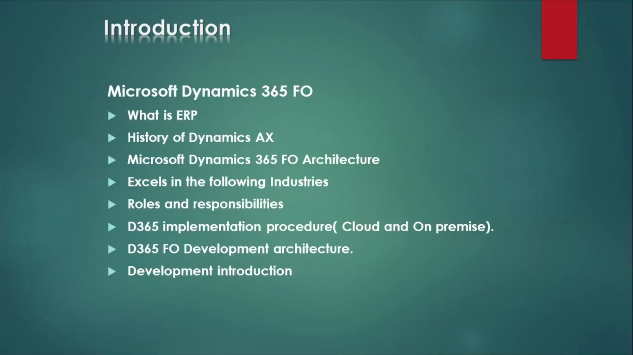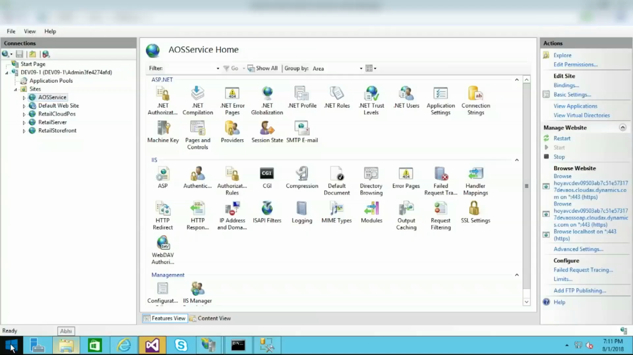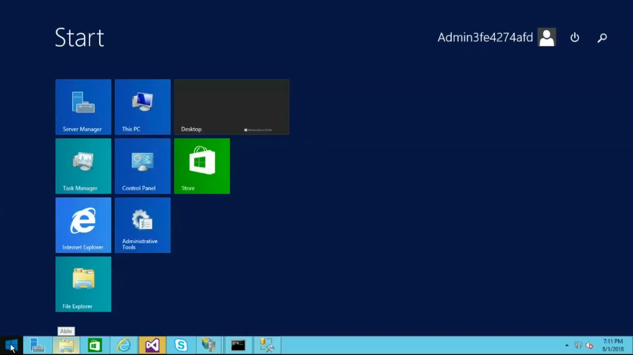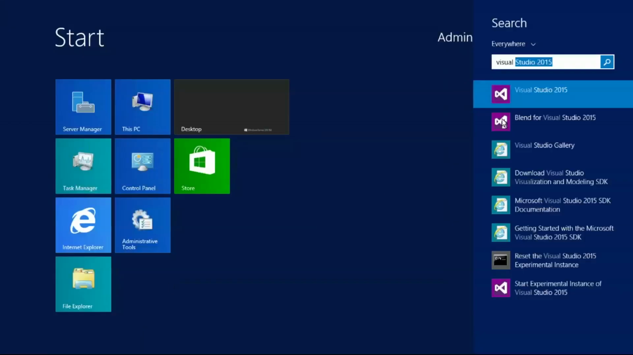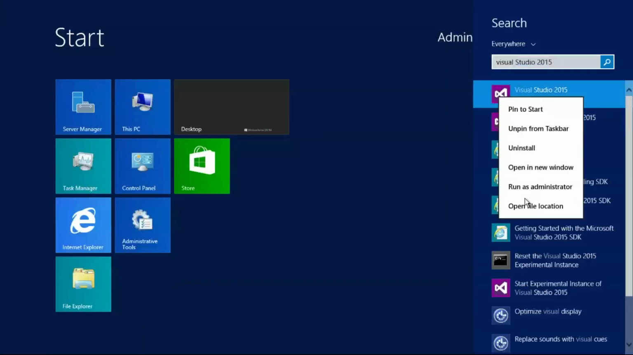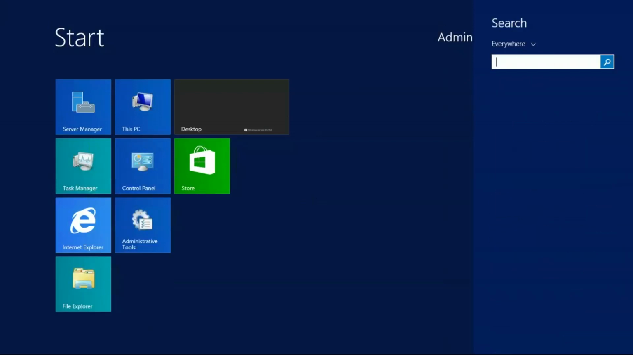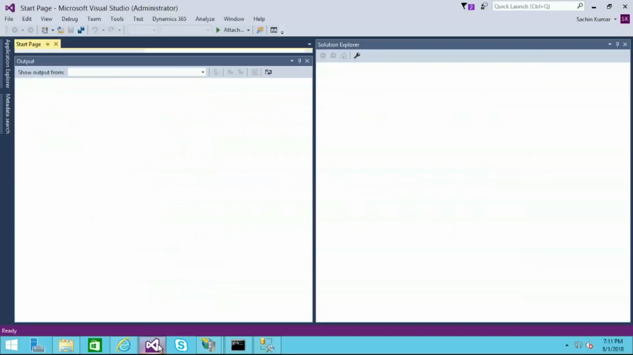Now, the next part, as I told you, I would like to talk about Dynamics 365 Finance and Operations Development Architecture. When I go to my environment, let us go to the Start menu, go to Visual Studio, right click Visual Studio 2015 and run as administrator. You have to run this Visual Studio in administrator mode. Once you open this, you will see it like this.